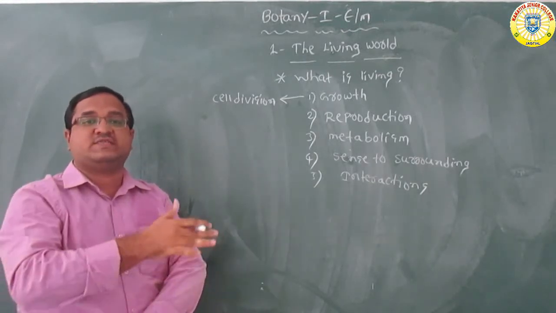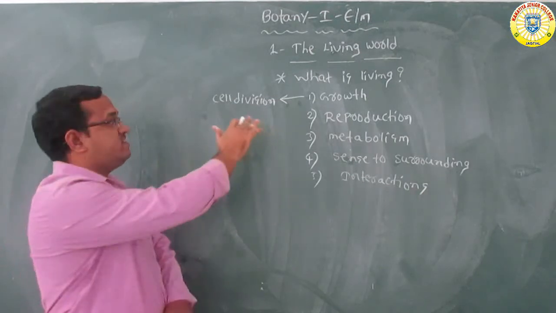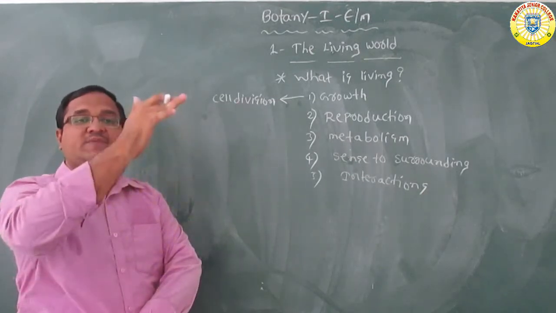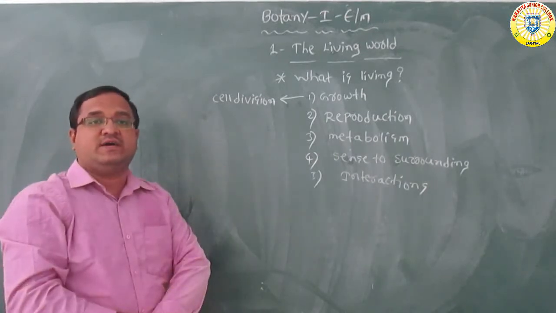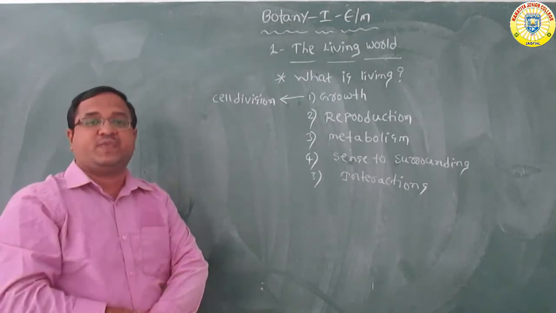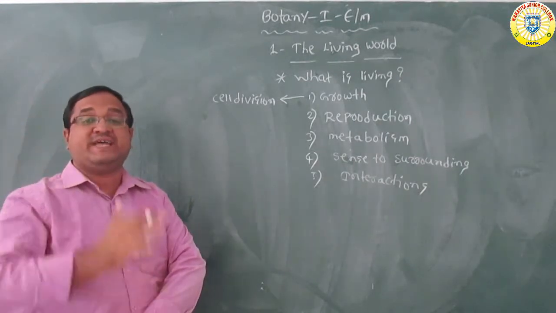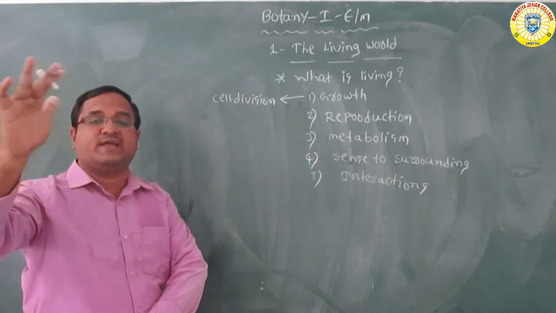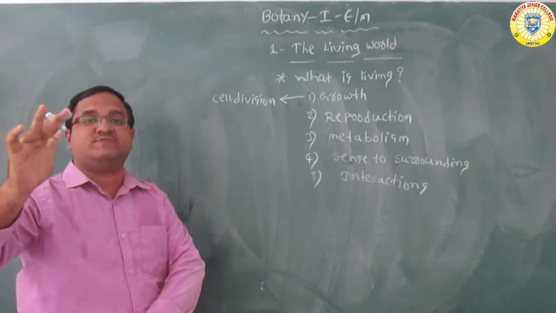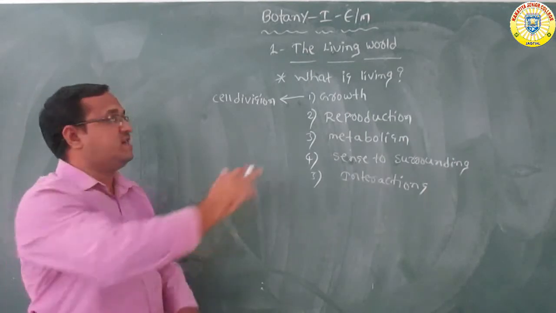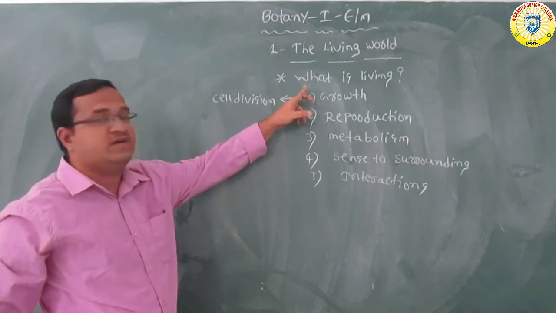Whereas plants can grow throughout their lifespan by the process of cell division, and all multicellular organisms can grow by cell division. But one difference is there here. Plants can grow continuously throughout their lifespan, but animals can grow up to a particular period only. After they reach that period, their growth process is stopped. So this is the first character of living things, growth.